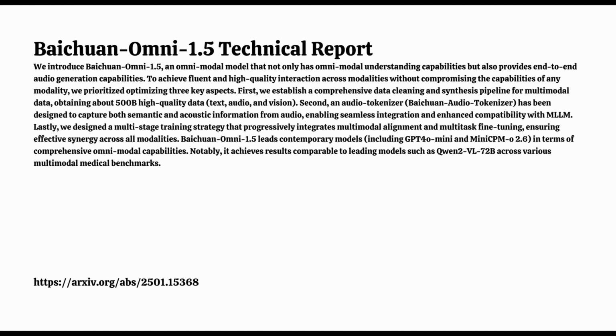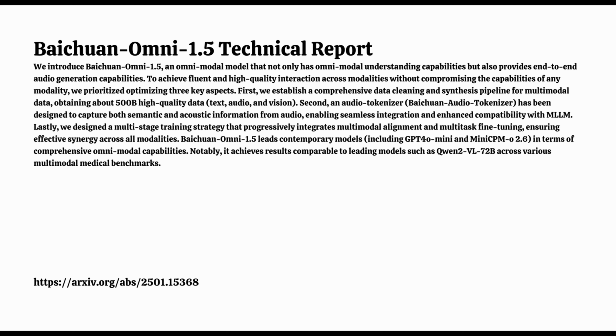And then finally, let's revisit those medical tasks. To assess its performance in this domain, they used two benchmarks: GMAI-MMBench, which is designed to evaluate models in real-world clinical settings, and their own OpenMM-Medical benchmark, which is focused on medical image understanding. And in both of these benchmarks, Baichuan Omni 1.5 came out on top, proving its potential for real-world applications in healthcare. It's really impressive how this model is pushing the boundaries of AI across so many different areas.